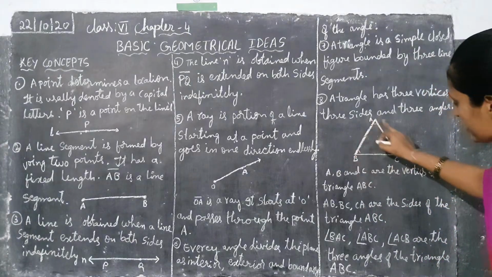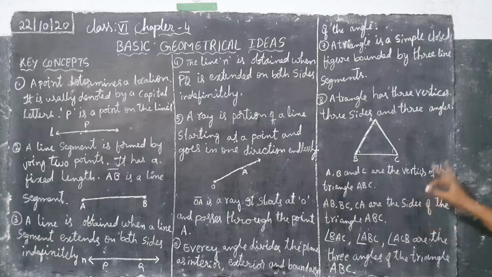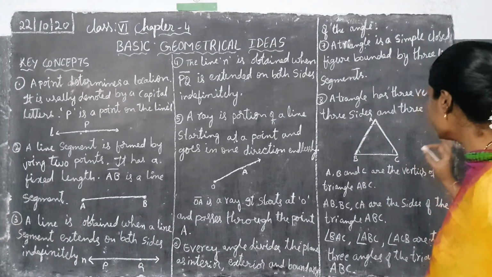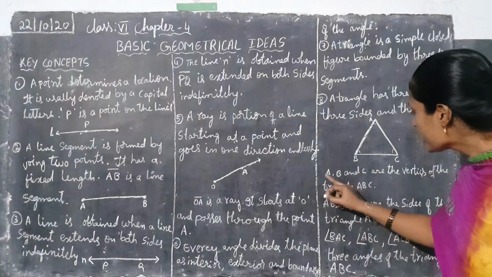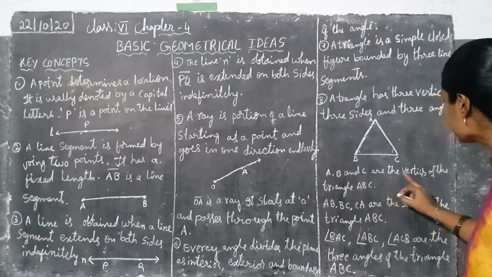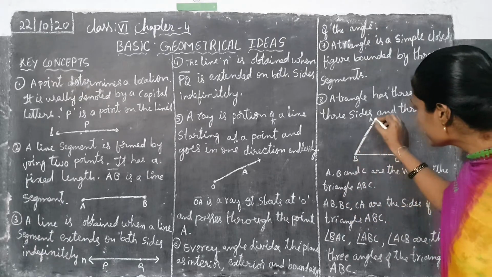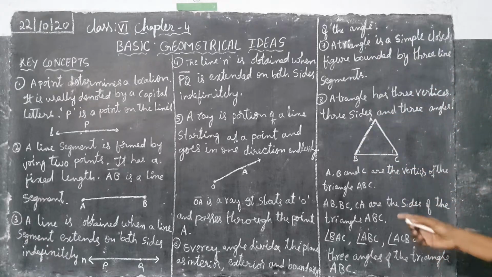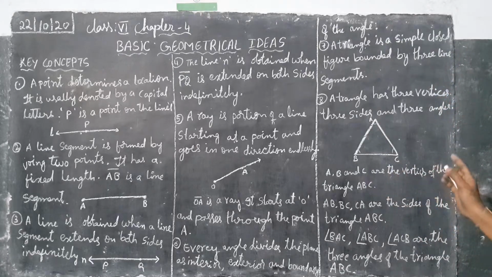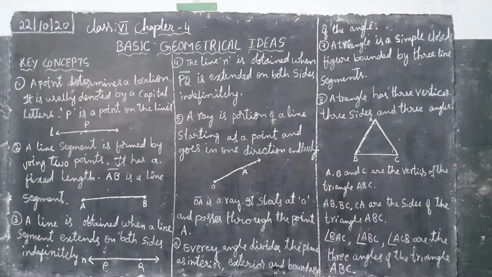See the figure in this picture, children. What are the vertices, what are the sides and what are the angles? I will explain how we have to write it. A, B and C are the vertices of the triangle ABC. If they give triangle ABC and ask you to write the vertices of this triangle, A, B, C are the vertices.